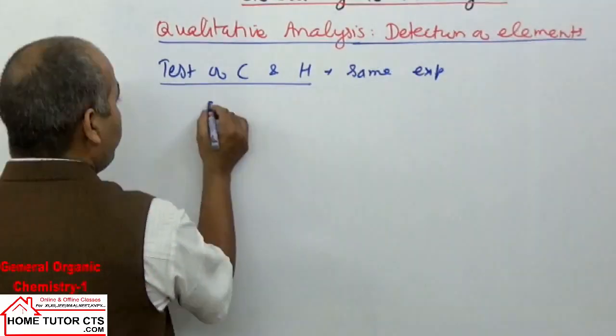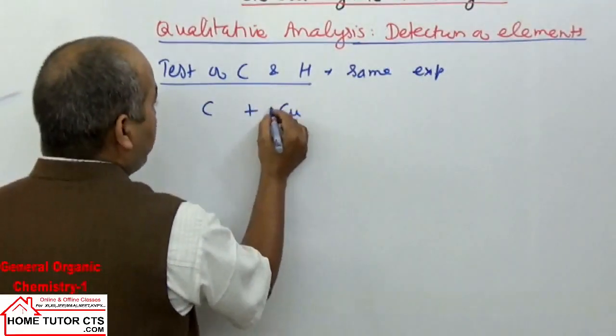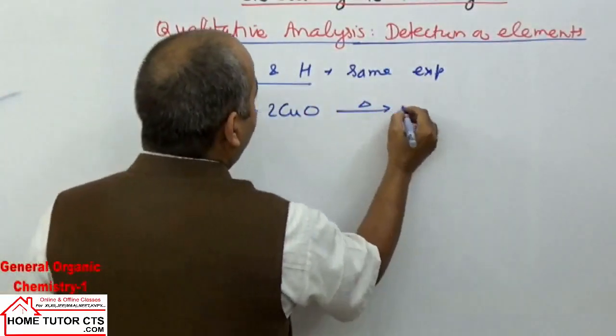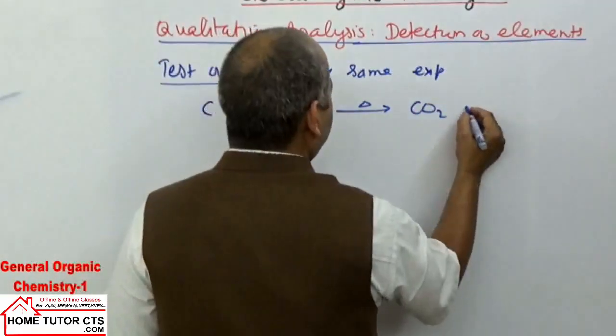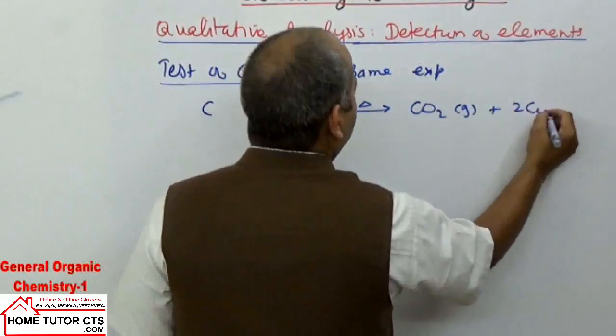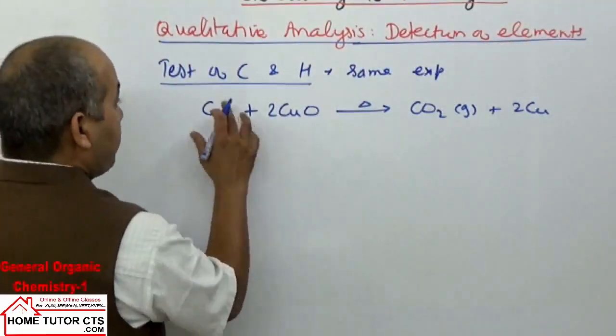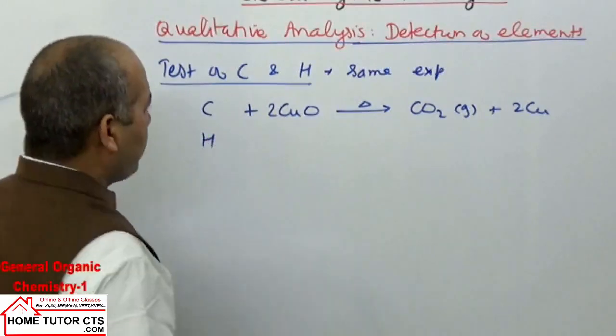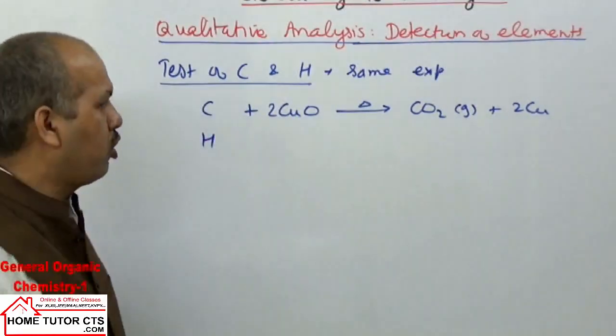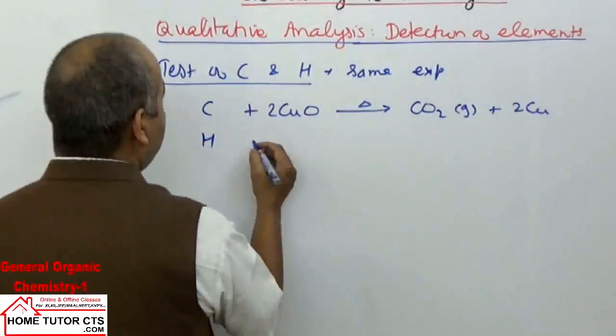In the compound we have carbon. On heating with copper oxide, it will convert to CO2 and copper metal. We will balance the reaction. And if the compound has hydrogen, an organic compound will definitely have C and H, most commonly these two elements always.